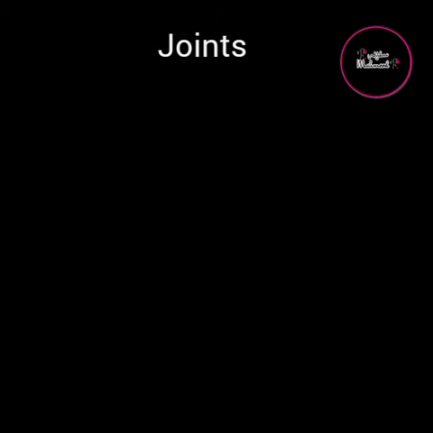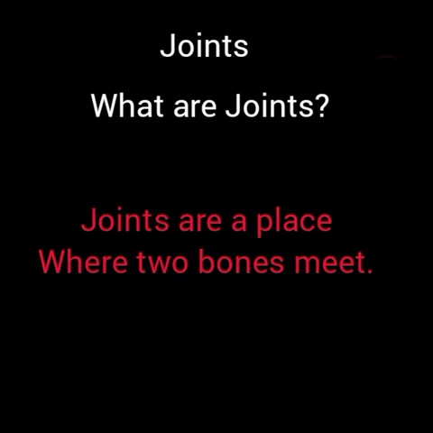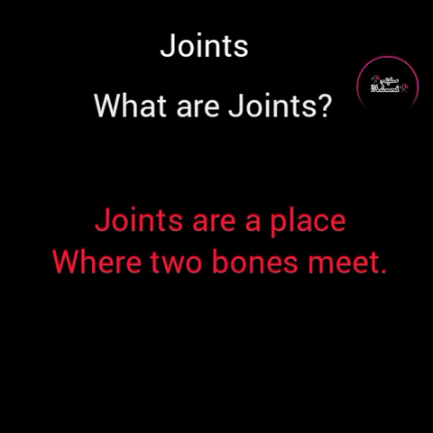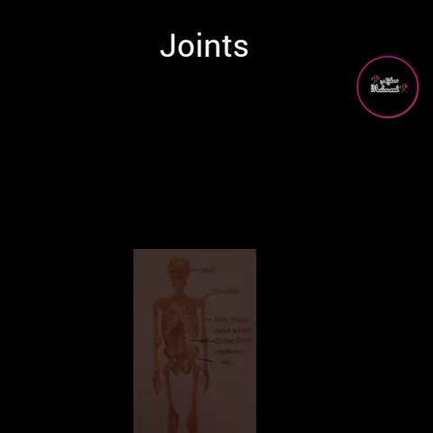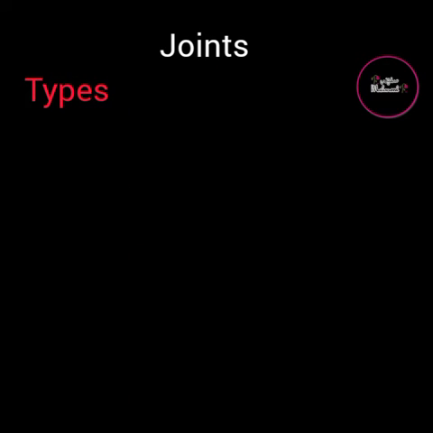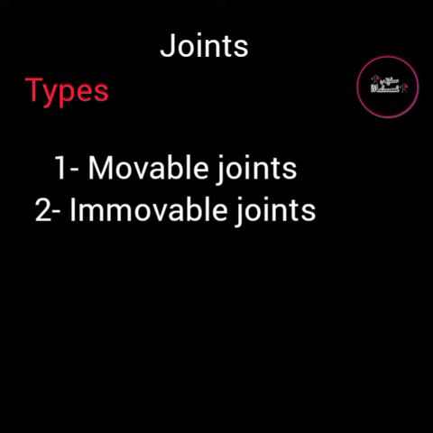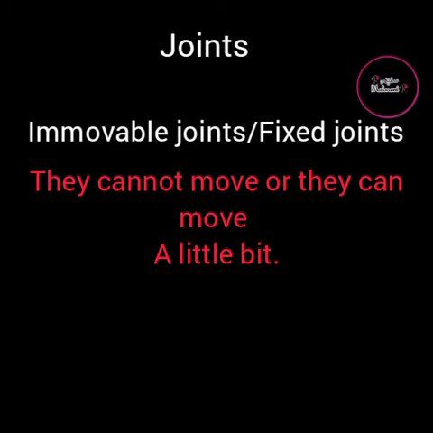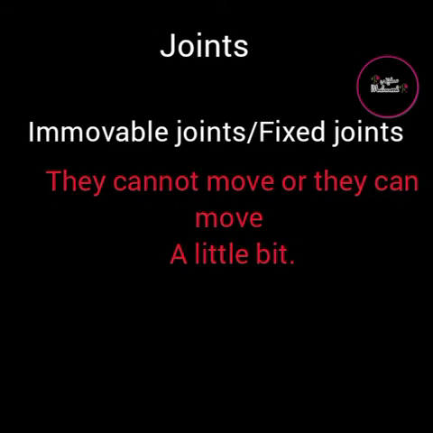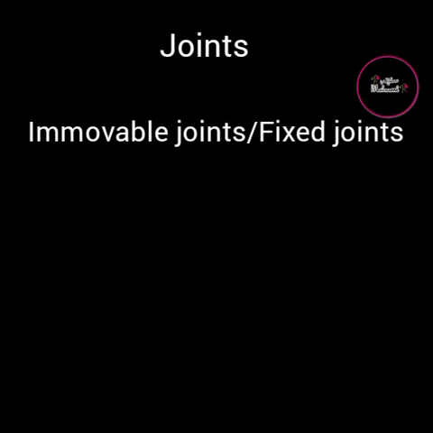Now, let's come to our next topic, that is joints. What are joints? Joints are a place where two bones meet. Joints help the skeleton to move, so in our body all the bones are connected to each other. There are two types of joints, movable and immovable joints. We will first discuss immovable joints. They are also known as fixed joints. Why are they known as fixed joints? Because they cannot move or they can move only a little bit. These immovable joints can be seen in the skull region.